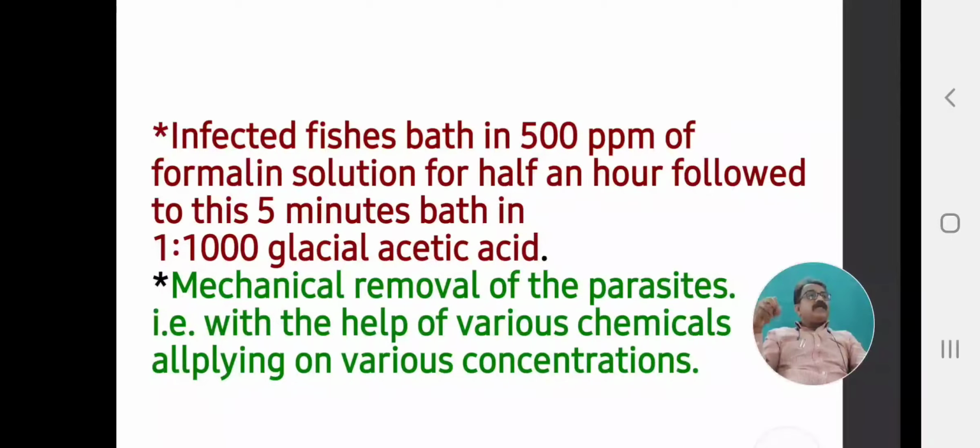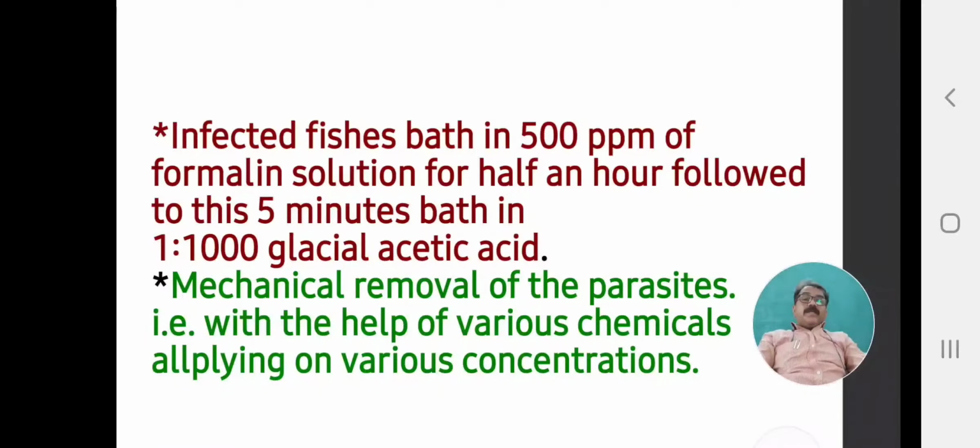When this combined dual treatment is performed by fish culturists and fish farmers, the crustacean parasite will be completely removed from the infected fish body, or the parasite can be killed.